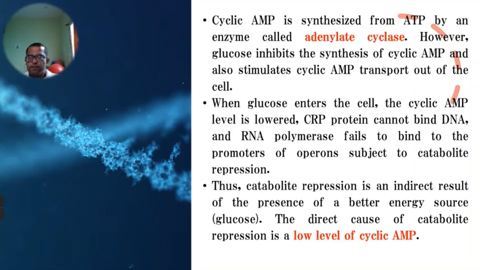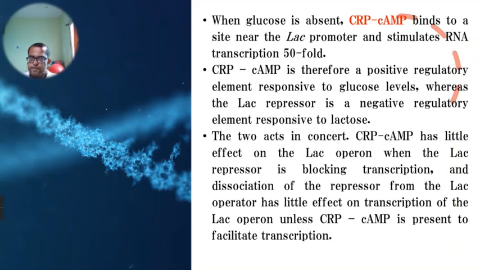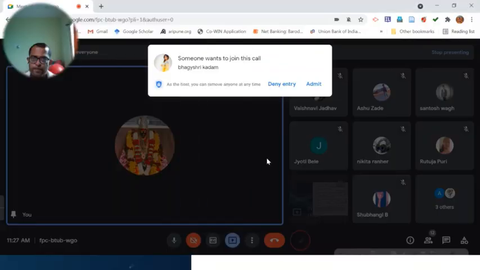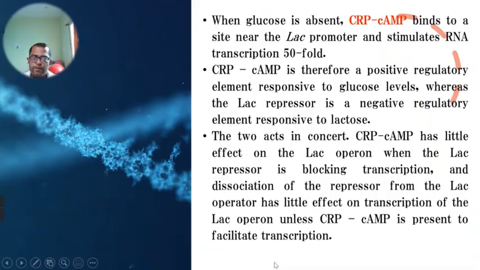If no glucose is there, if glucose is absent in the surrounding medium, then the concentration of cyclic AMP is very high. When glucose is absent in the surrounding medium, in such condition, in the E. coli cell, there is a high concentration of cyclic AMP. And this cyclic AMP then binds to the CRP protein.